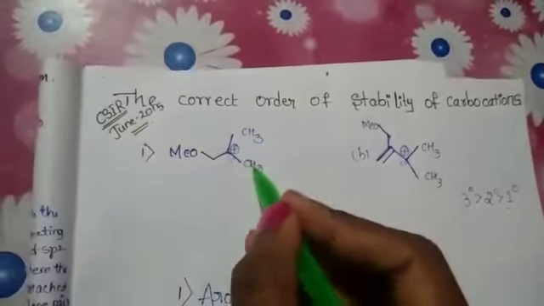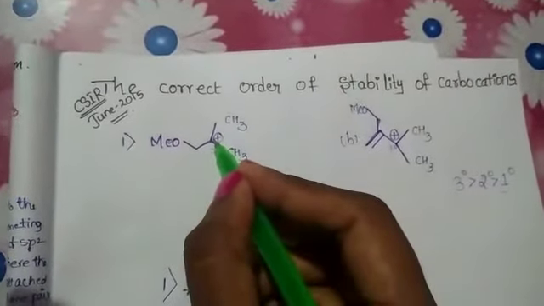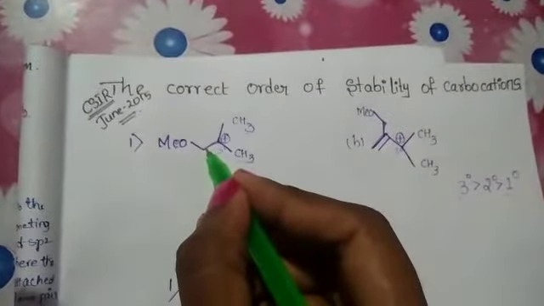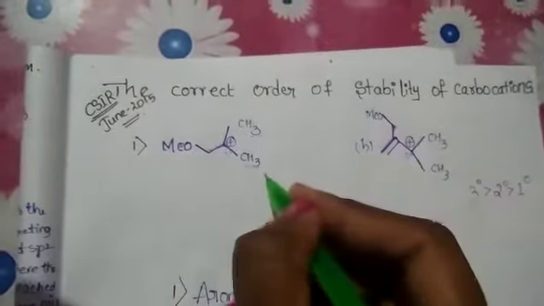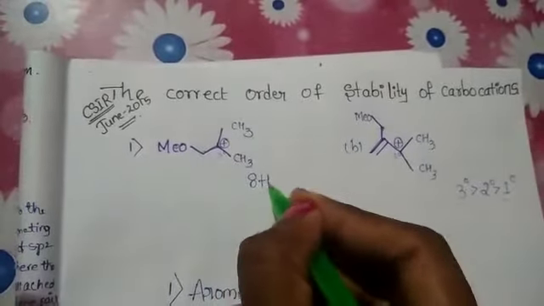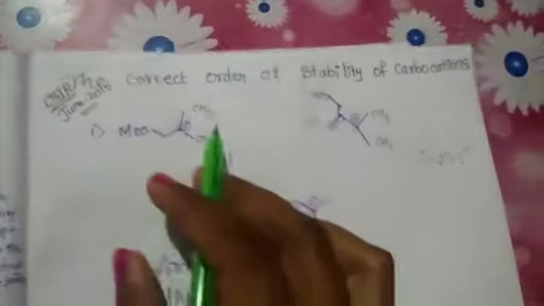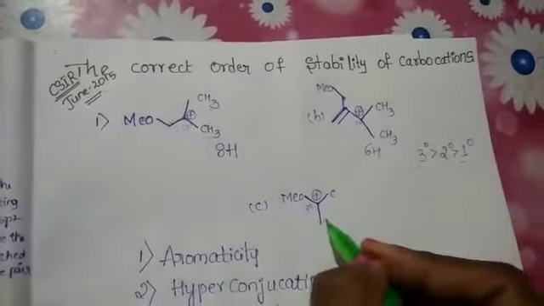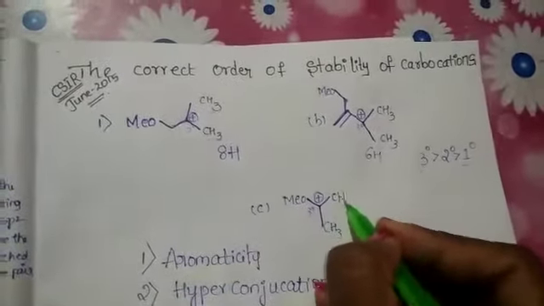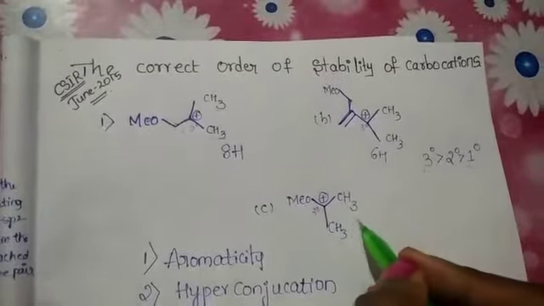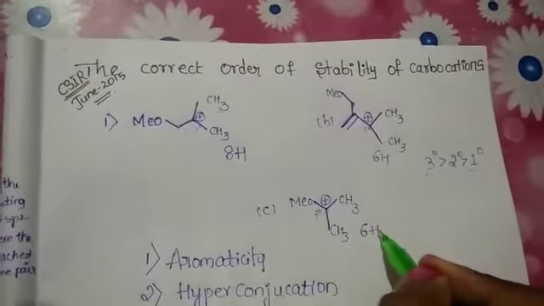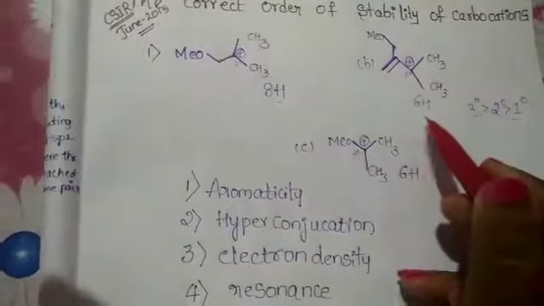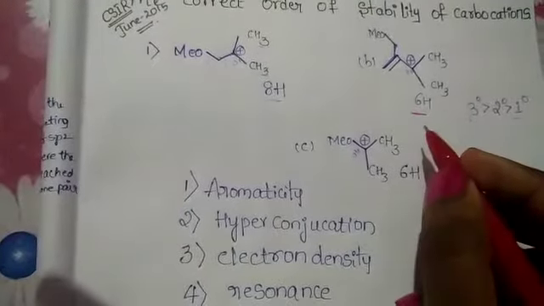Here we count the hyperconjugated structures. Here the carbocation is present. Here the carbon is attached to 3 hydrogens, here 3 hydrogens, here 2 hydrogens are present. Total 8 hyperconjugated structures are present here. In this one, 6 hyperconjugated structures, here also the same CH3. Total 6 hyperconjugated structures or no-bond resonance structures are present. So more hyperconjugated structures are more stable compared with fewer hyperconjugated structures, according to priority.